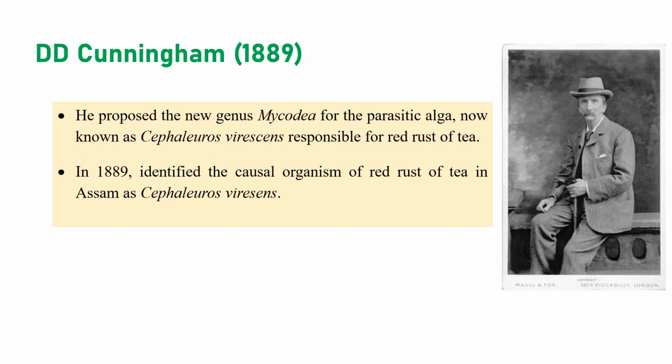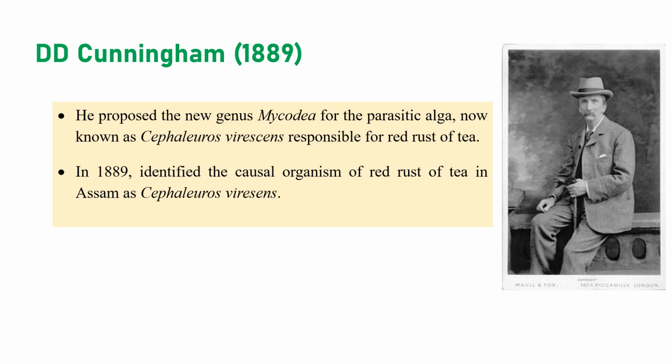D.D. Cunningham proposed a new genus, and he placed the plant parasitic algae under it. He reported a new algal disease called red rust of tea, which is caused by Cephaleuros virescens. There are three important diseases we study that are caused by algae: red rust of tea, red rust of mango, and red rust of guava. All three are known to be caused by Cephaleuros virescens. In 1899, he identified the causal organism responsible for red rust of tea, Cephaleuros virescens, in Assam.